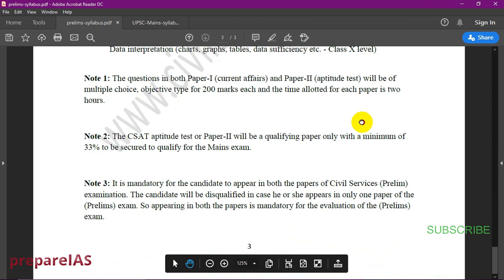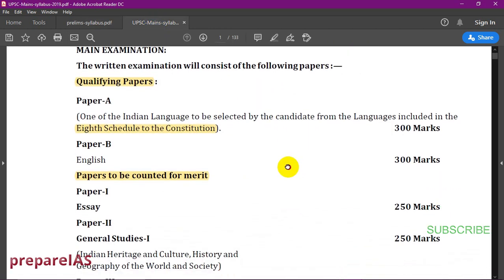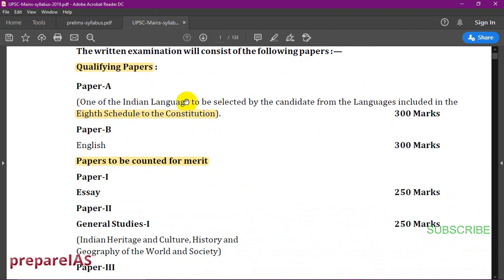All right. So now let us move on to the UPSC mains syllabus. Okay, before the syllabus, I'll tell you what UPSC mains is. UPSC mains has the following papers. Paper A and paper B. These are qualifying papers. You have to qualify them.